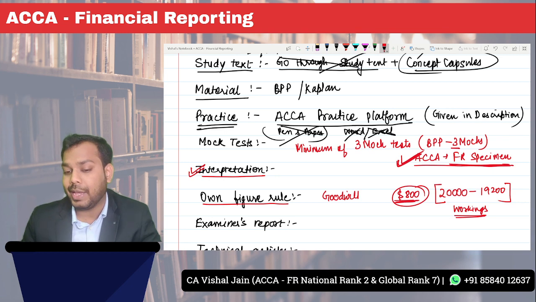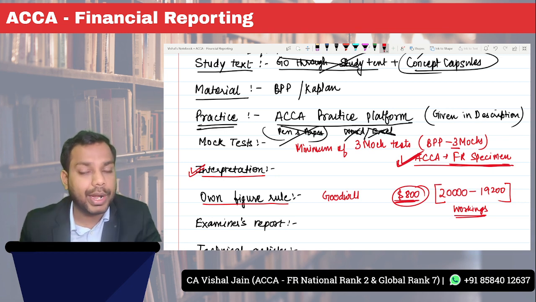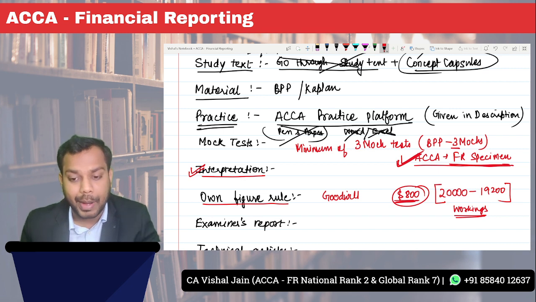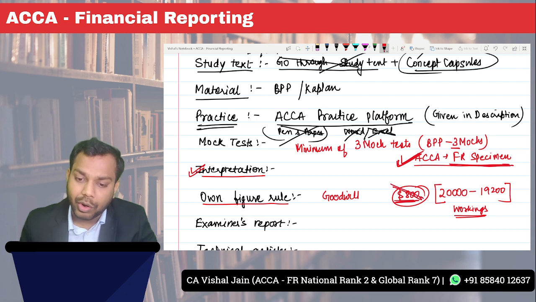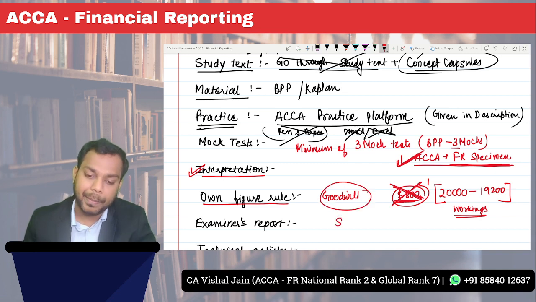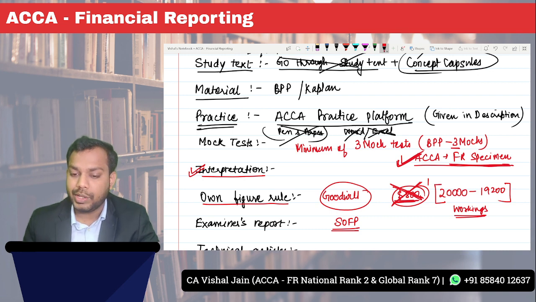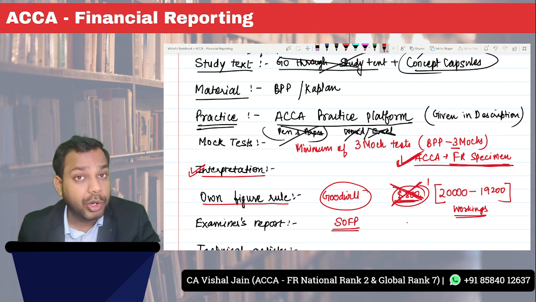Why is ACCA saying so? See, if your answer is correct and you are not giving the working, you will be allocated full marks. But what happens if this is wrong? Not only will the marks for this go, but suppose you are preparing the statement of financial position, and if this is wrong, your statement of financial position will also be wrong, right?